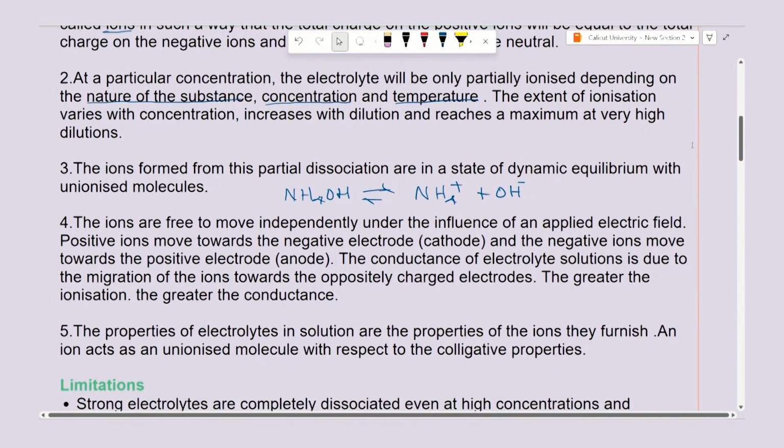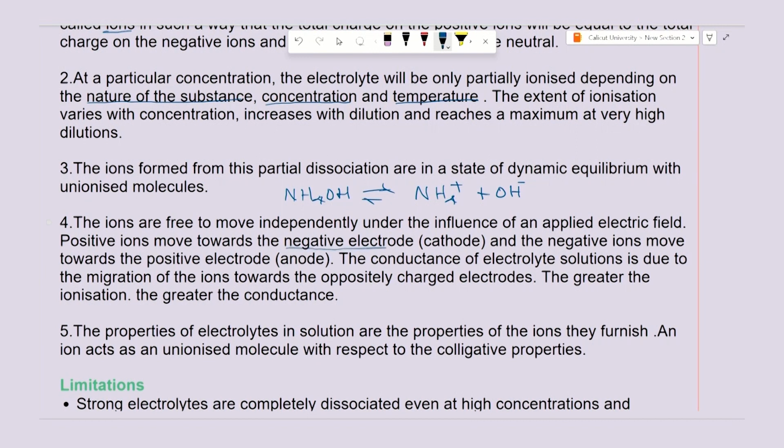Next is, that is the fourth point, the ions are free to move in the solution independent of the other when an electric field is applied. The positive ions go to the negative pole and the negative ions go to the positive pole. Now, here, when current is passed, you have both negative and positive poles, or you can call them the electrodes, negative electrode and positive electrode, and this negative electrode will usually be a cathode and positive will be an anode in the case of an electrolysis. It is not always like that, but in the case of electrolytes it is true.